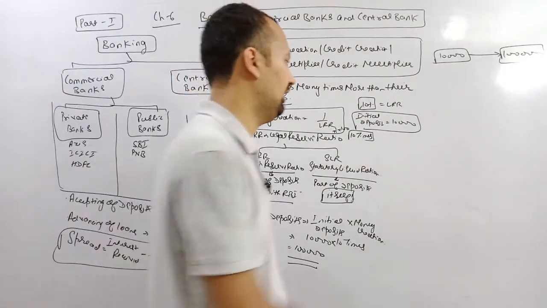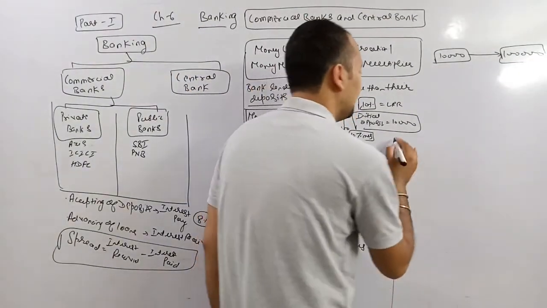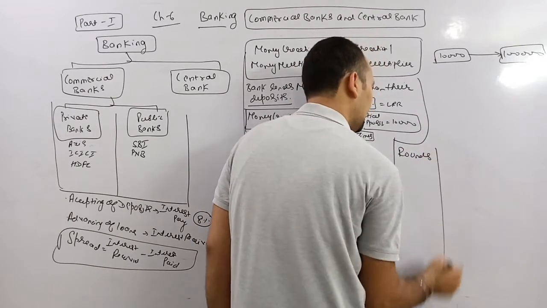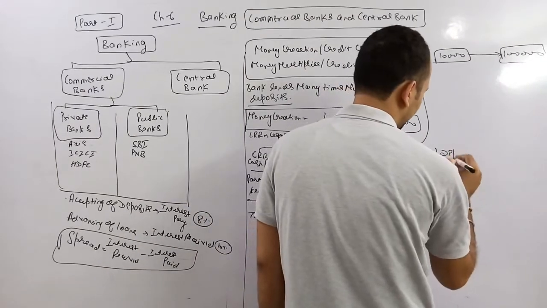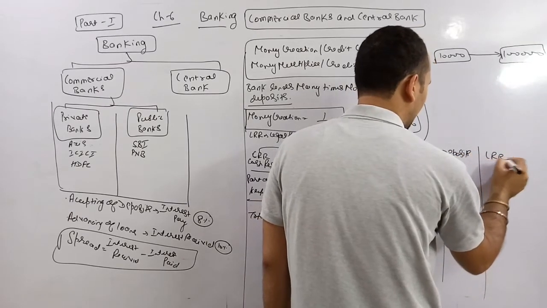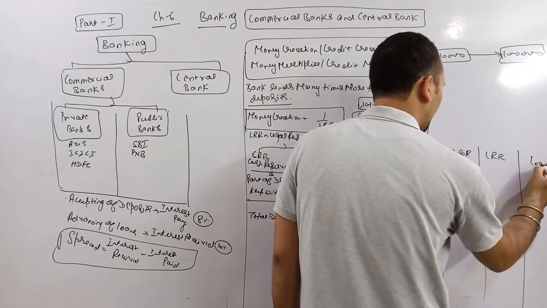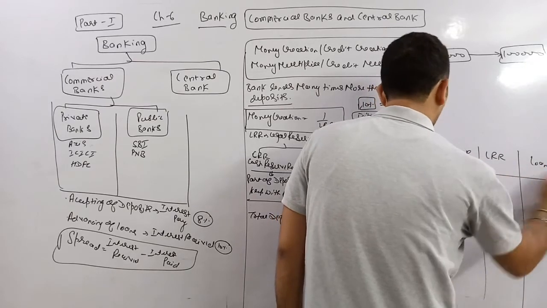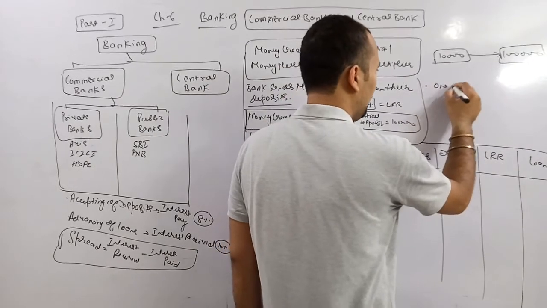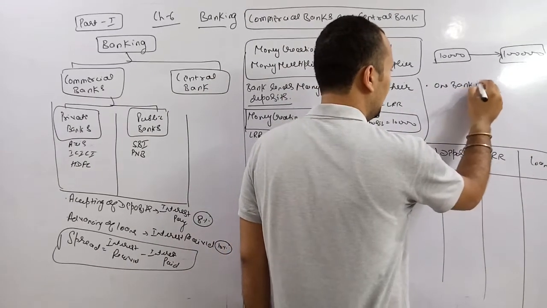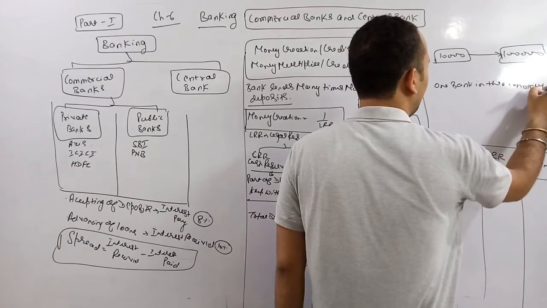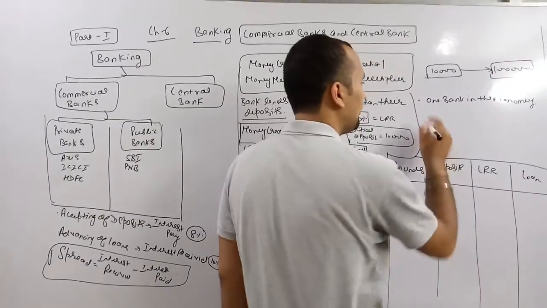How does it work? Let us discuss it clearly with the help of a table. Rounds, deposits, LRR, loan. For this, some assumptions are there. First, there is only one bank in the economy, which means all transactions are dealt in the same bank only.